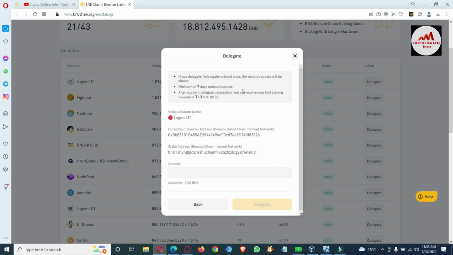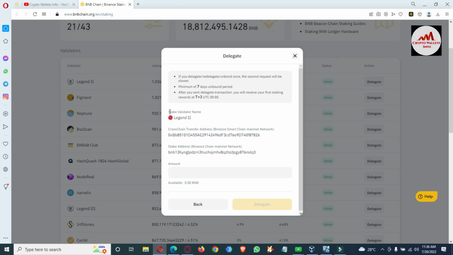When you click on it, you can see here a delegate pop-up will open in front of you. If you delegate or redelegate after unbonding once, the second request will be slower. So you must keep in mind the minimum 7 days unbonding period. If you need to unbond your staked BNB, you will wait for 7 days. After you send the delegate transaction, you will receive your first staking reward. When you send the delegation transaction, you will receive the time in UTC plus 3.